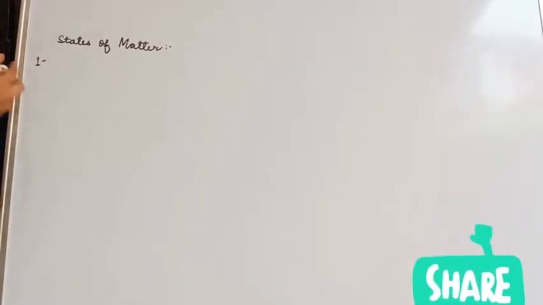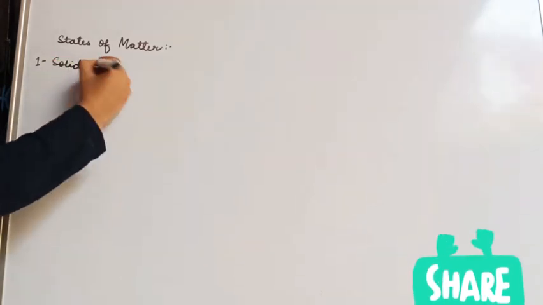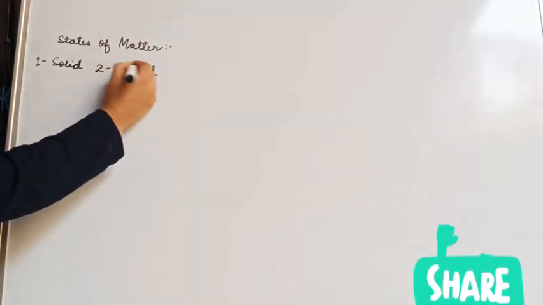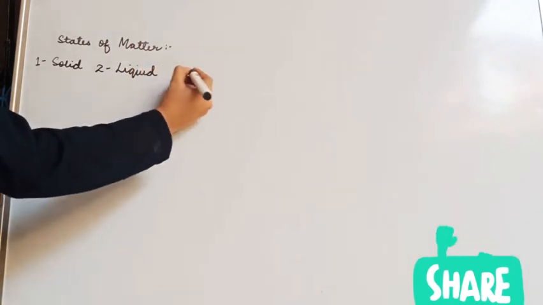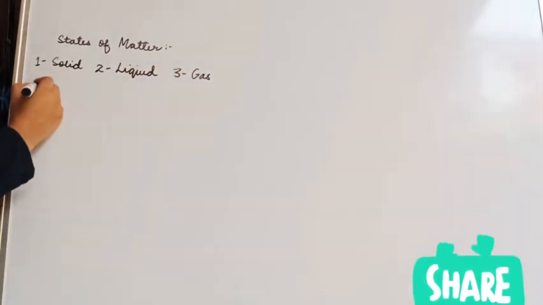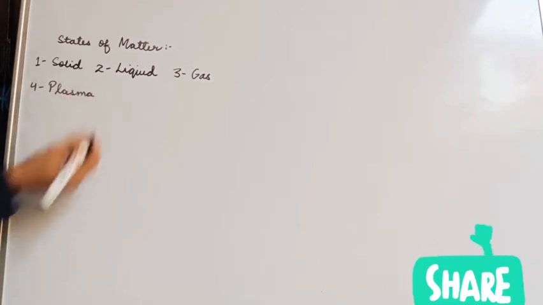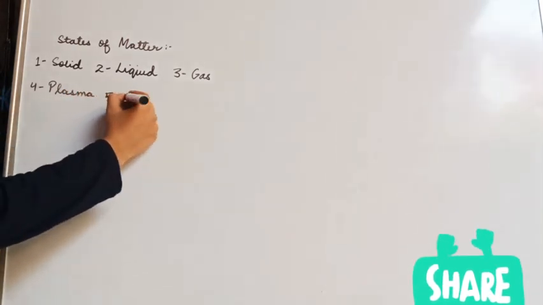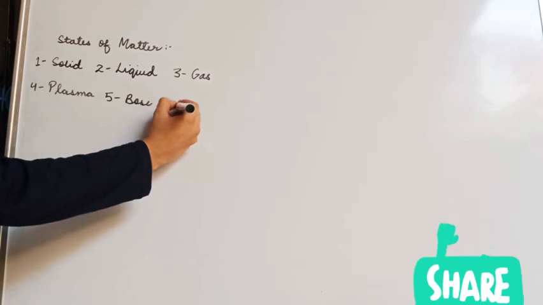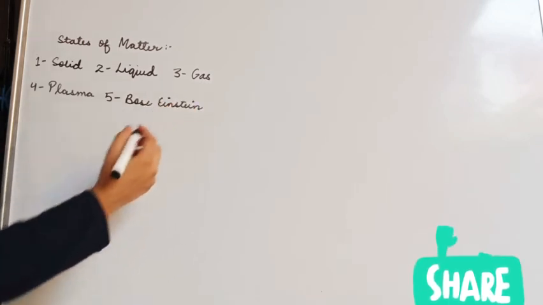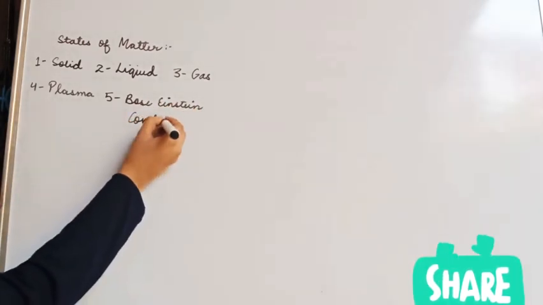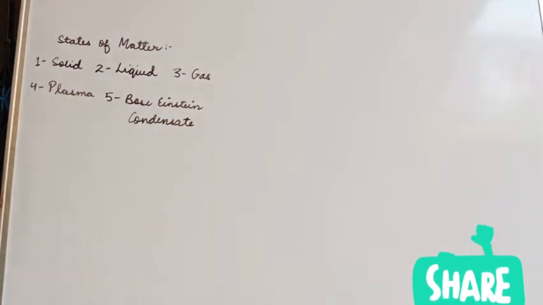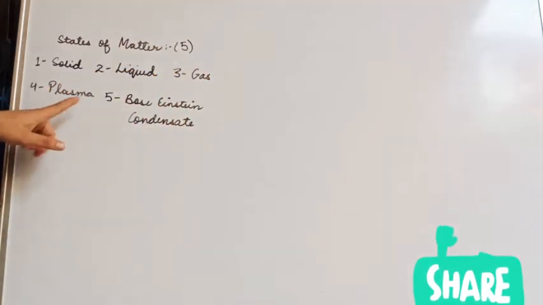The next, states of matter. How many states of matter? You all will say 3. But this is class 9, so let's study. First is solid, second liquid, third gas. But there is fourth one also, and that is plasma. Fifth one is Bose-Einstein condensate. So there are 5 states of matter: solid, liquid, gas, plasma, Bose-Einstein condensate.